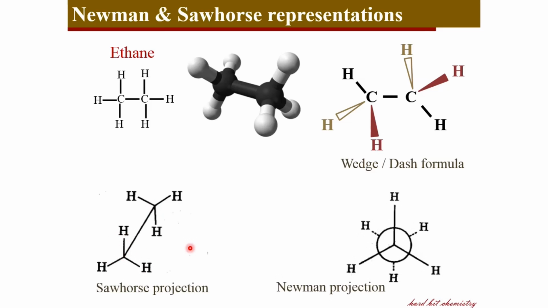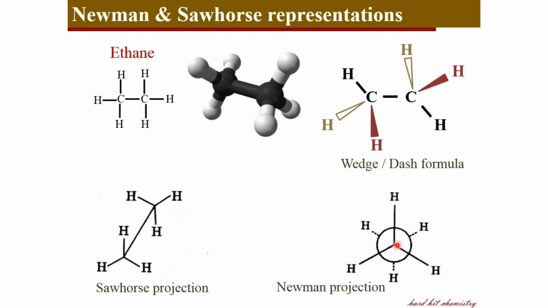And in the Newman projection, you are looking at the molecule from the front side. You've got your first carbon here at this junction, and the second carbon is behind this one. So as you are looking from the front side, you cannot see the second carbon which is placed behind the first carbon.